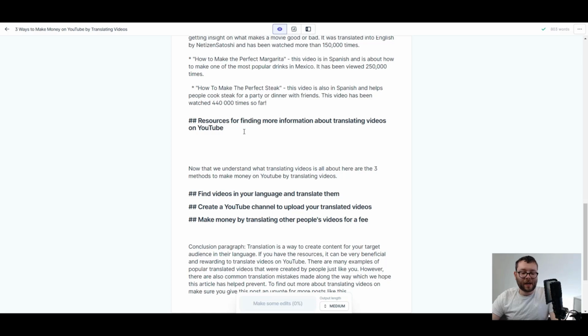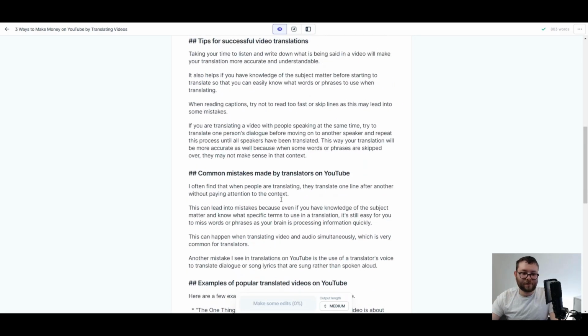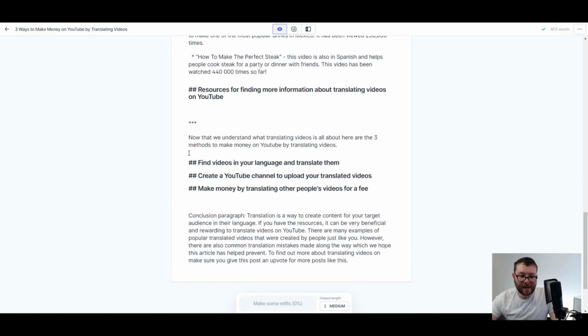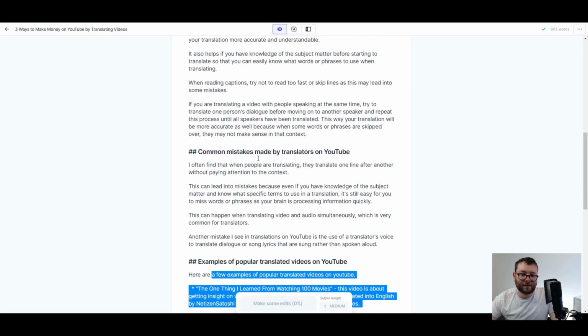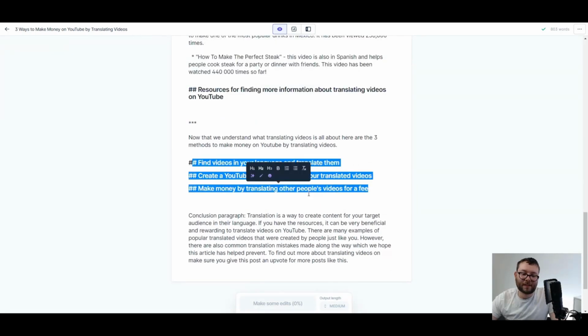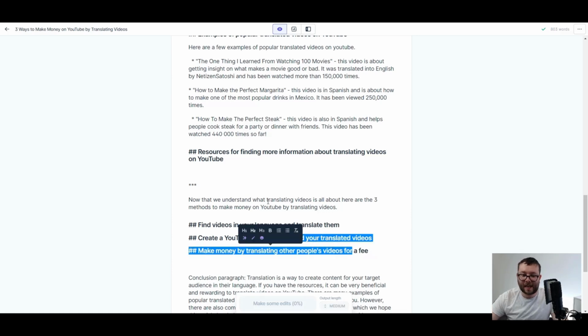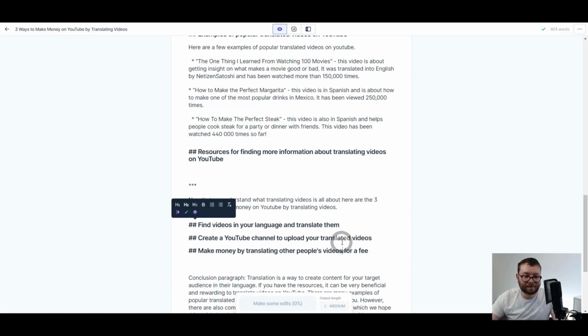What I'm just going to do here before I finish off the what translation is side, I'm going to add 3 asterisks here. Okay, this way it's just really going to be talking about all of this above, and then when I get here it's going to forget all of this information and just focus on this section here. By doing this, it also gives me a bit more of a chance of getting fresh content because it might reboot the system a bit and try to find unique sources fixated on these headings here. That's what the hashtags are, headings.